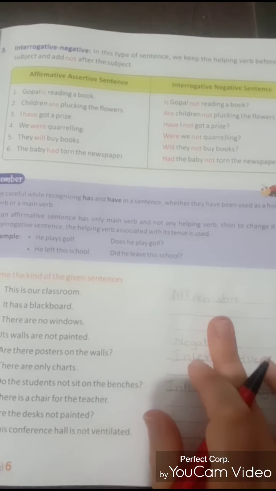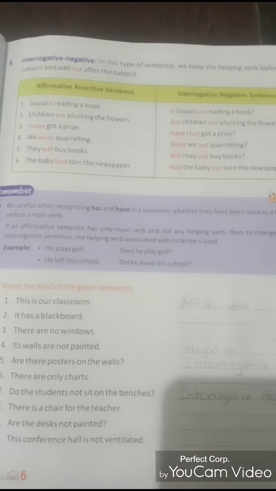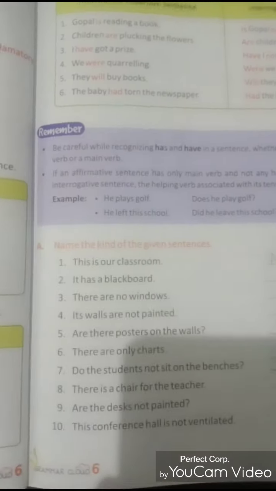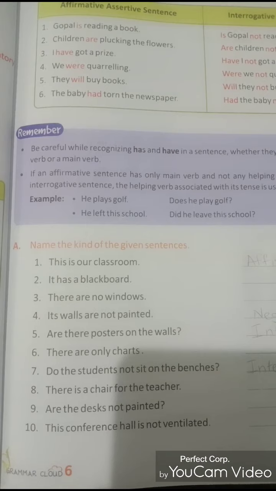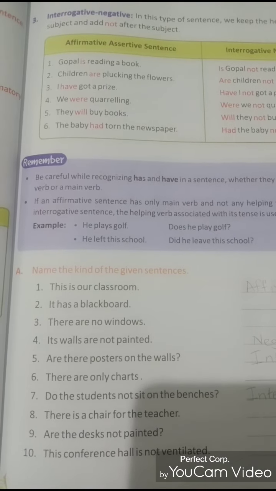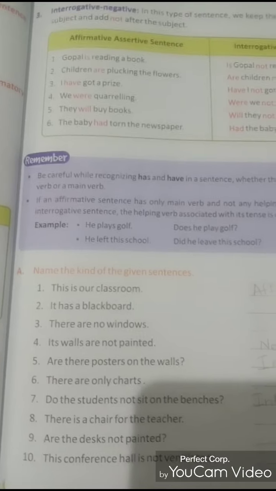These are the sentences given and you have to write the kind of sentence, whether it is assertive, imperative, interrogative, negative, exclamatory, whatever. Okay, so the first sentence is: This is our classroom. So this sentence is a simple sentence, so it can be an assertive or declarative sentence.